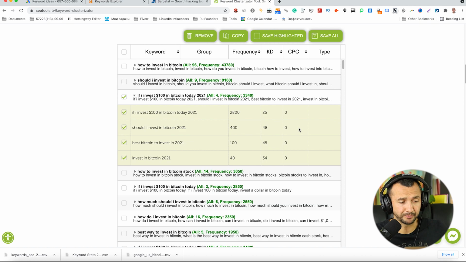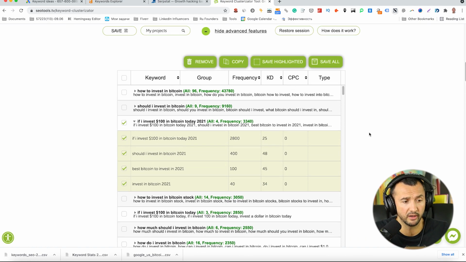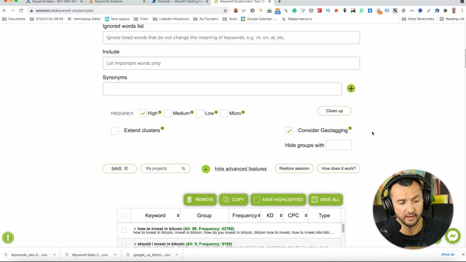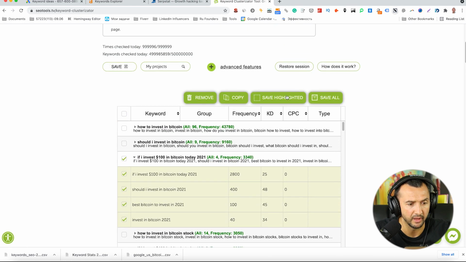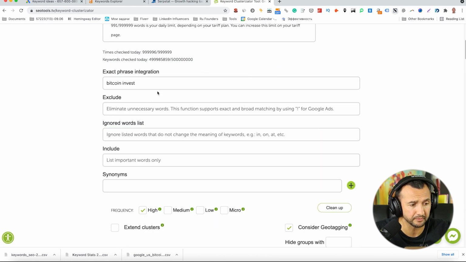That means if you don't want to separate these keywords, you can use this feature, and this tool will understand two words as one word. We have other advanced features. Click here, advanced features, and you can exclude some keywords, ignore keywords, include some words that you want to have on your list. For example, if you can't have them, the tool will remove them, and use synonyms as well.